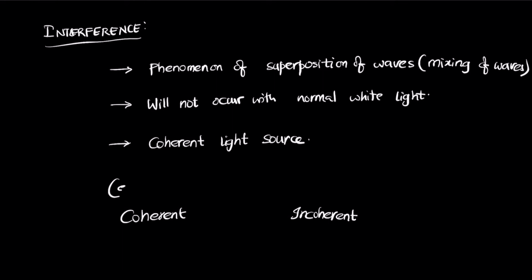A coherent light source emits light in one single direction with one wavelength.